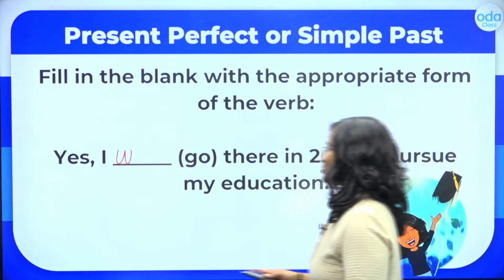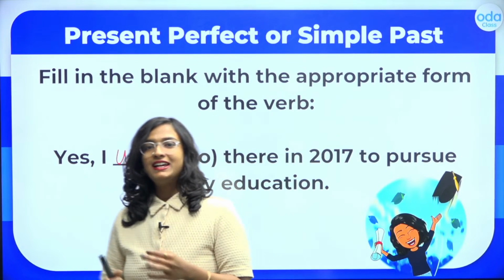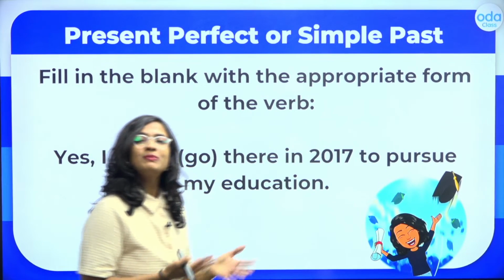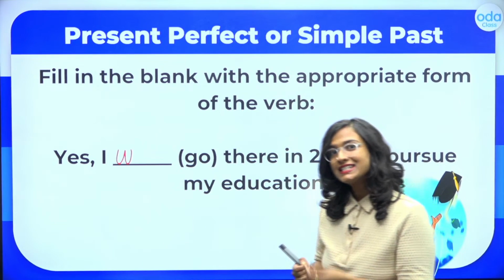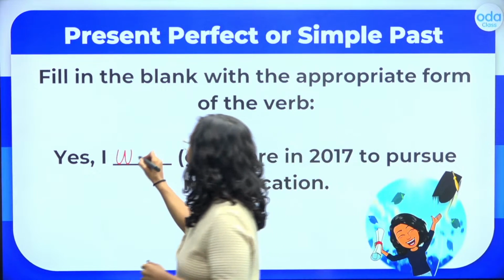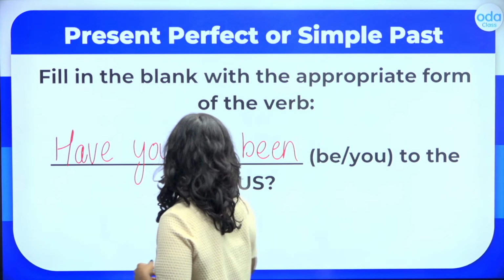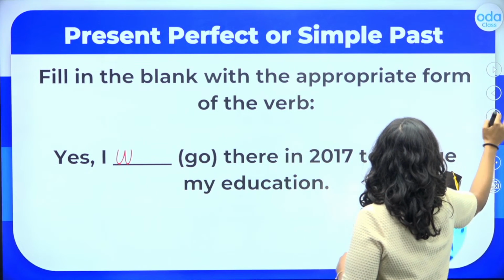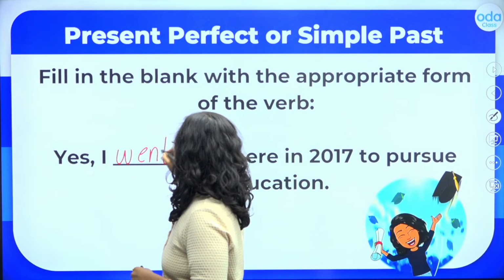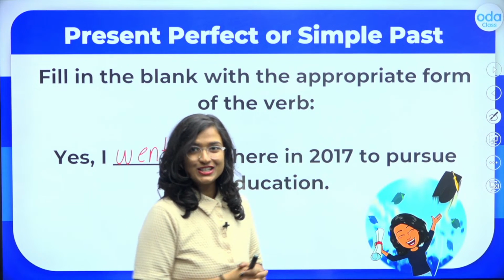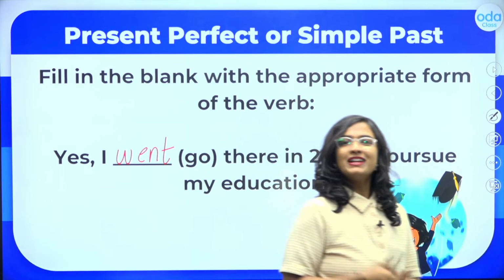Now, as I mentioned, students, yes, I blanked there in 2017 to pursue my education. This is an action that started and also ended in the past. So that is why I will use the simple past tense. Yes, I went. Yes, I went there in 2017 to pursue my education.